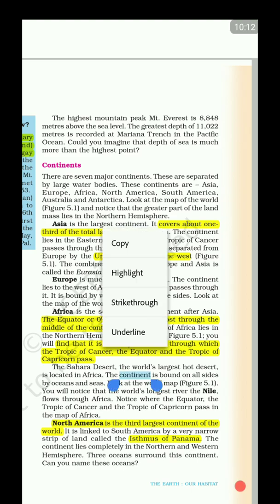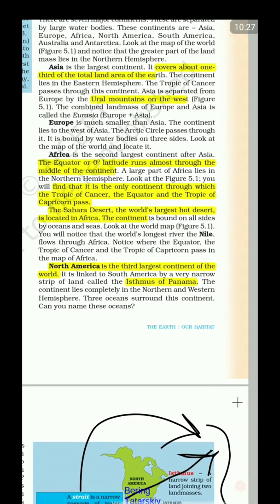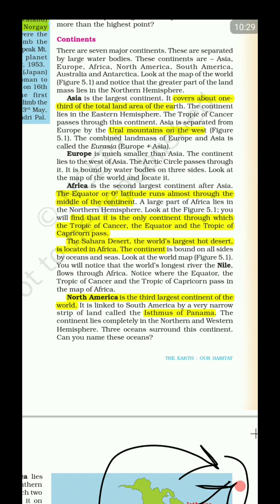Africa is bounded on all sides by the oceans and seas. Look at the world map. The longest river, the Nile, is there. North America is the third largest continent. That is very important. First is Asia, second is Africa, and the third is North America, not South America, not Antarctica. It's North America. It's linked to South America by a very narrow strip of land known as the Isthmus of Panama.